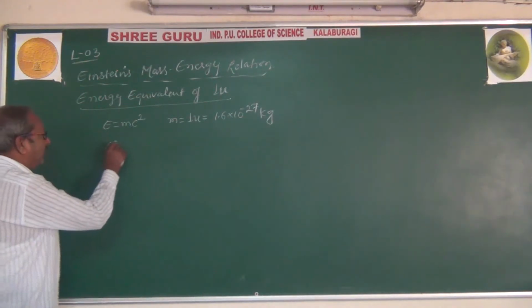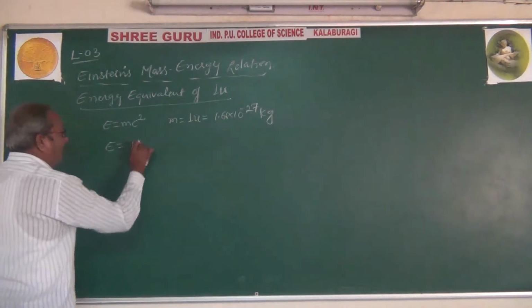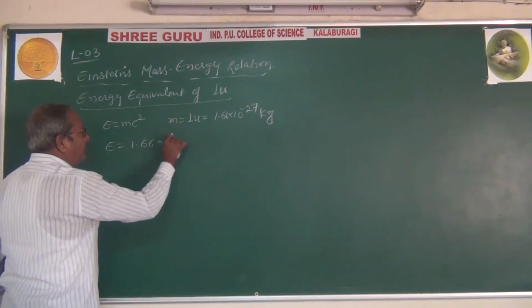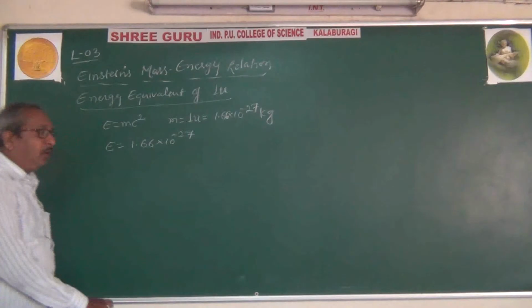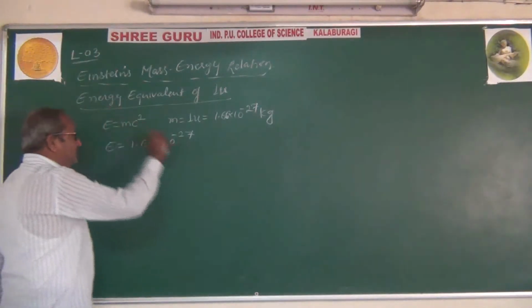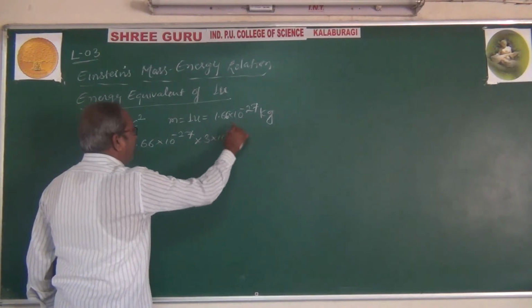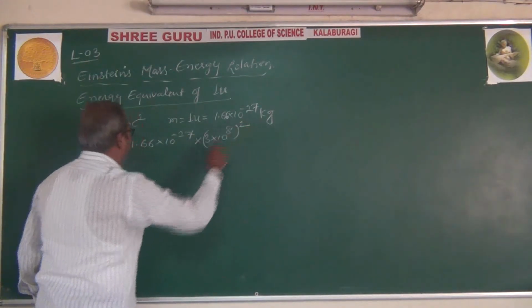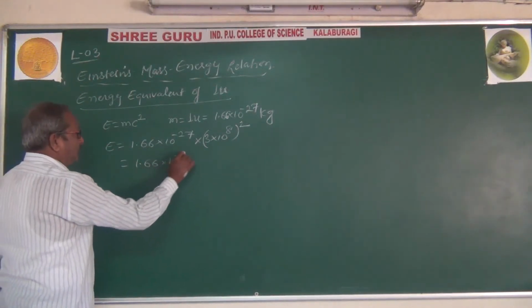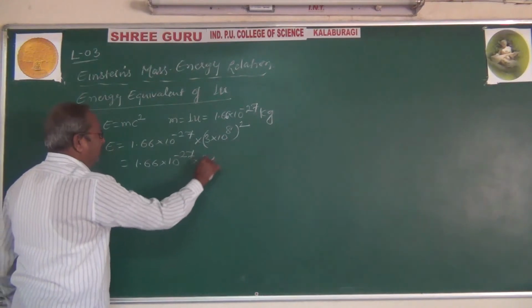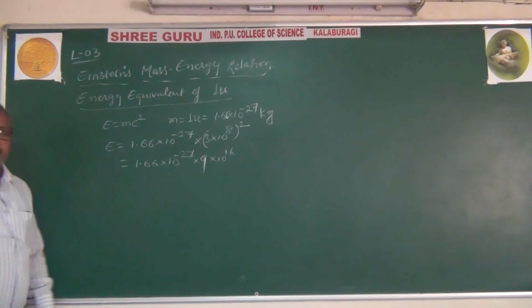So substitute: E equals 1.66 into 10 raised to minus 27 into c squared. c is the speed of light, 3 into 10 raised to 8, squared. So we get 1.66 into 10 raised to minus 27 into 3 into 10 raised to 16... 3 squared is 9.